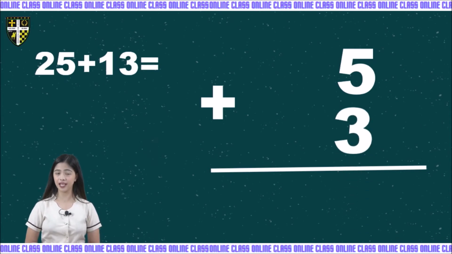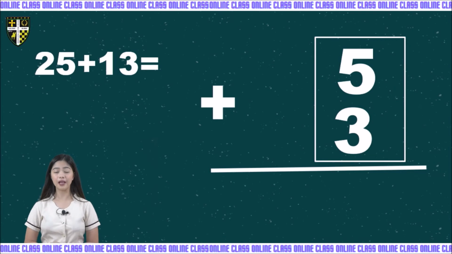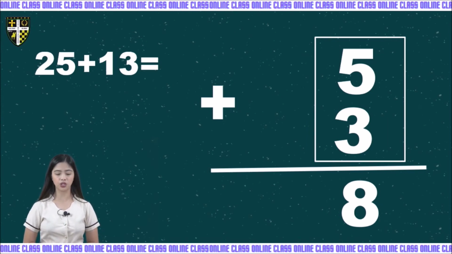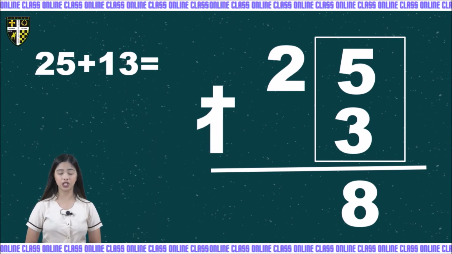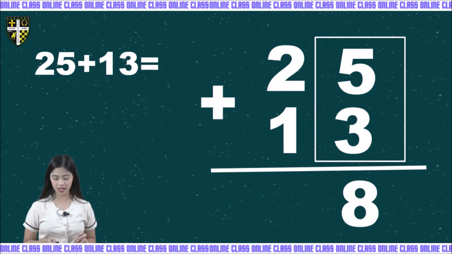So remember, kids, when we are adding numbers, we are always starting to the ones place value, to the first digit on the right side. Okay, so let's start with the ones place value. 5 plus 3 is equal to 8. Now let's have the digit in the tens place value, which is the digit 2 and digit 1. So we have 2 plus 1. Let's put them together. We have now 3.